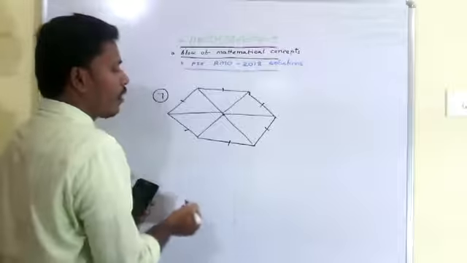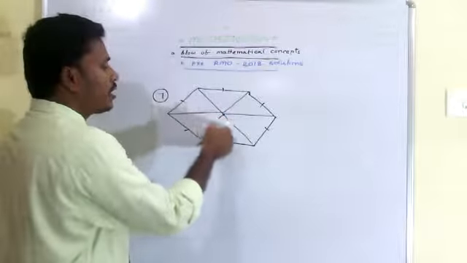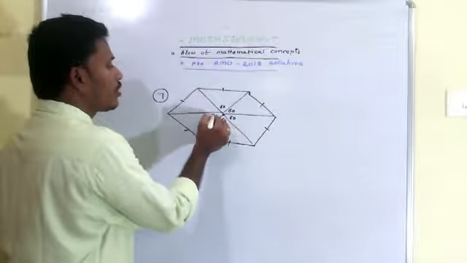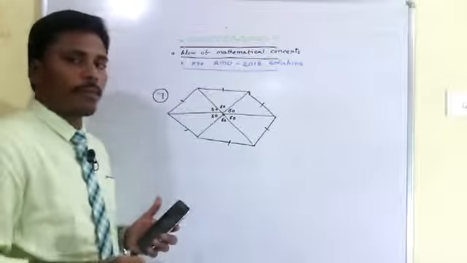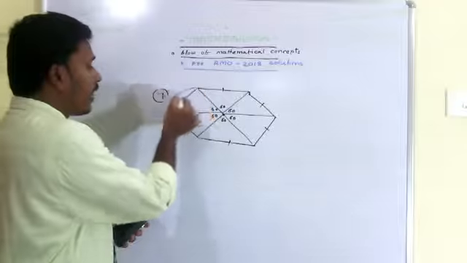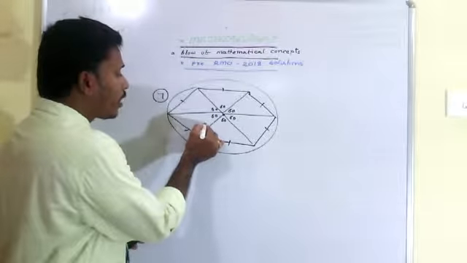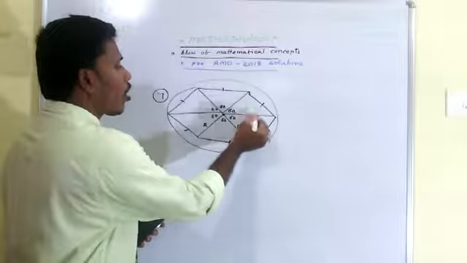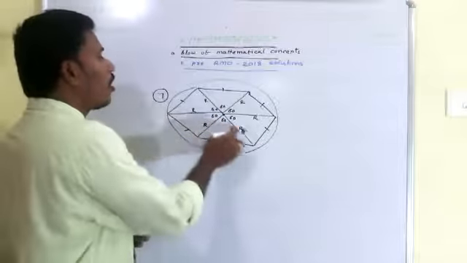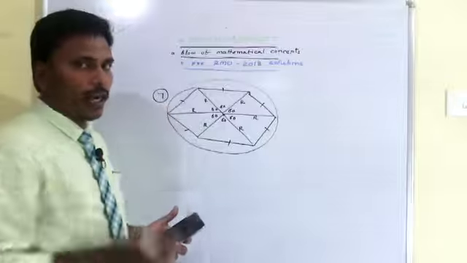All these are equilateral triangles because the total angle at the center is 360 degrees, divided into 6 parts. So all the angles are 60, 60, 60, 60. And one more thing: if there exists a circle circumscribing this regular hexagon, then all these parts are the circumradius, capital R. So everything is an equilateral triangle, and all these are equal to the capital R. This is a known thing of the regular hexagon.